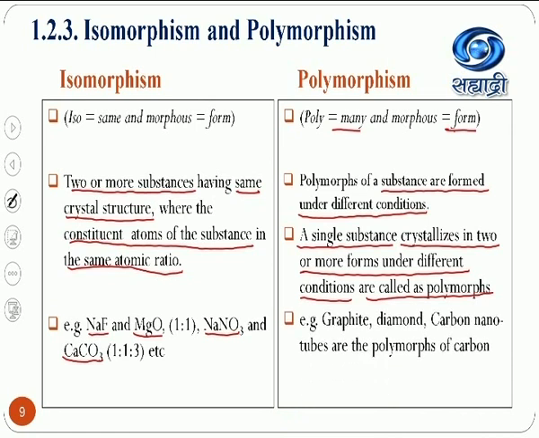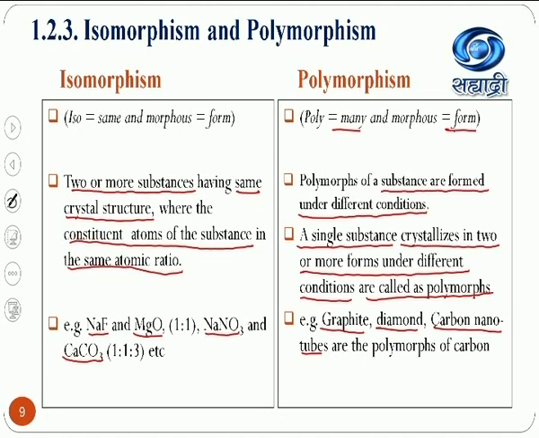For example, carbon. Carbon is an element. Graphite, diamond, carbon nanotubes and fullerenes are the polymorphs of carbon. All are made up of carbon as the fundamental particle.